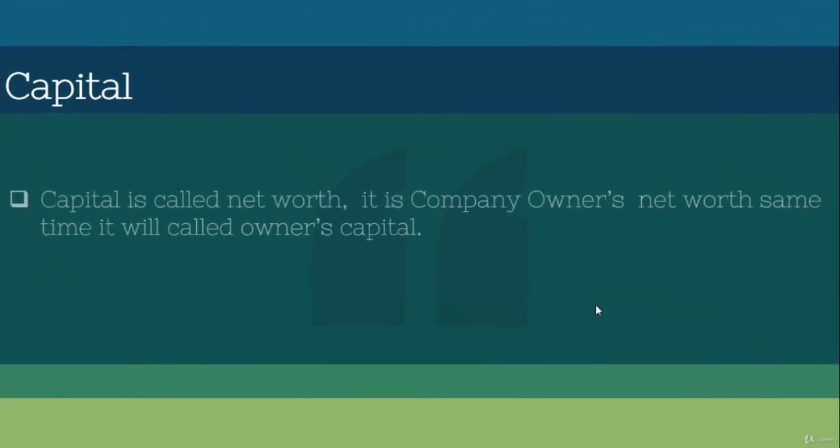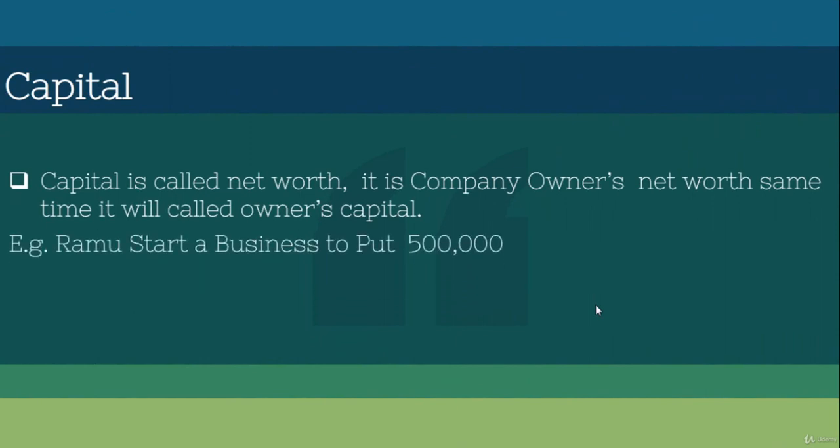Then capital. What is capital? Capital is called the net worth. It's the company owner's net worth, and at the same time it is called the owner's capital. For example, someone starts a business. Say I have a bookshop and I invest 500,000. This 500,000 is called the capital. It is the starting money or owner's capital.